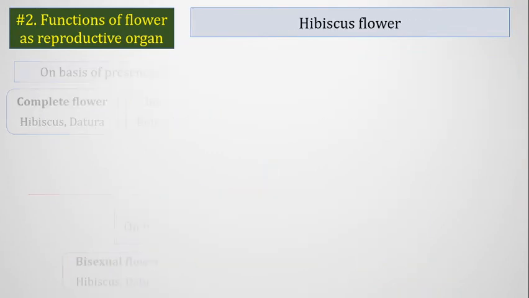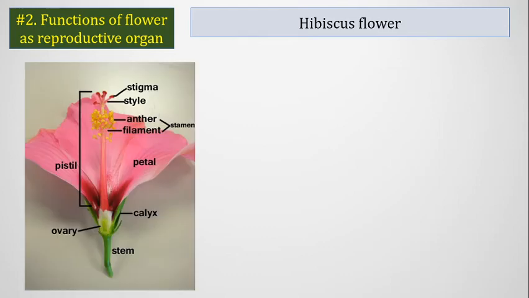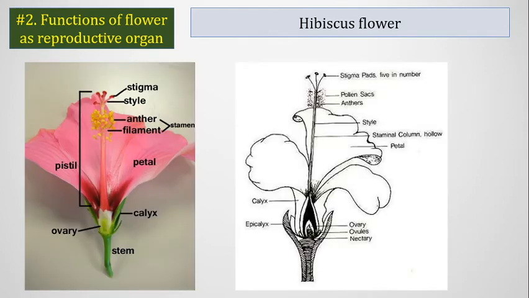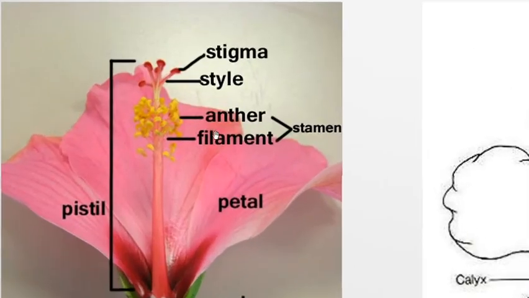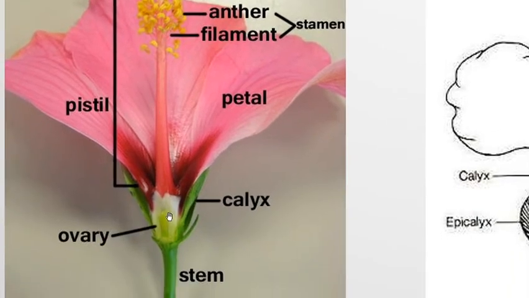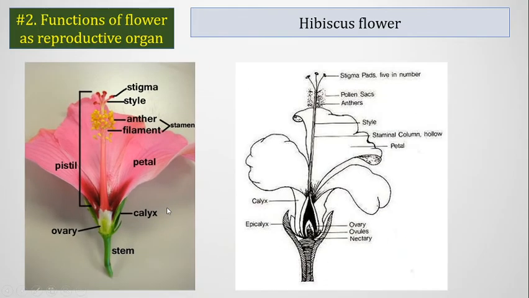So now we're taking the hibiscus flower as an example of a complete flower. Hibiscus is called a complete flower because in the same flower it contains both the male part, pollen grains or male gametes, and it also contains female gametes or ovum, on the same flower, on the same plant. And it also contains all of the 5 whorls. So that is called a complete flower.